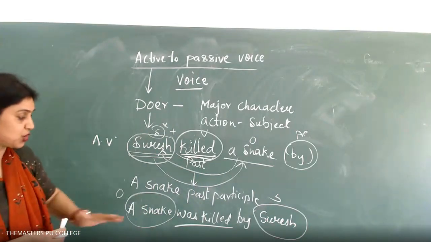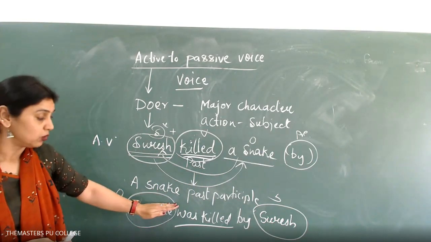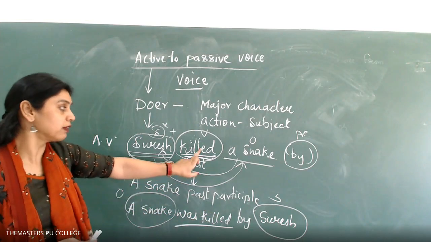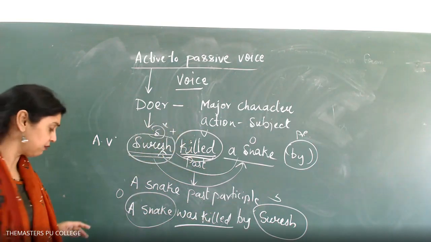For the final examination, we are going to give you the passive form. You have to only write the past participle based on the verb given. If it is a present form, I'll give you one thing.